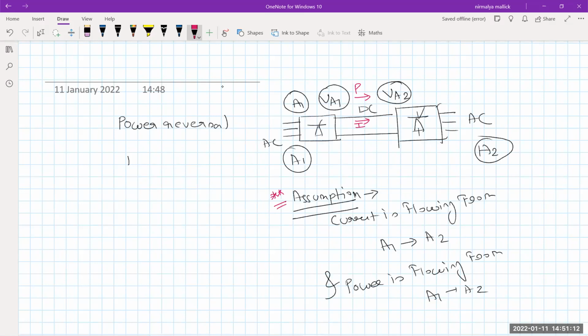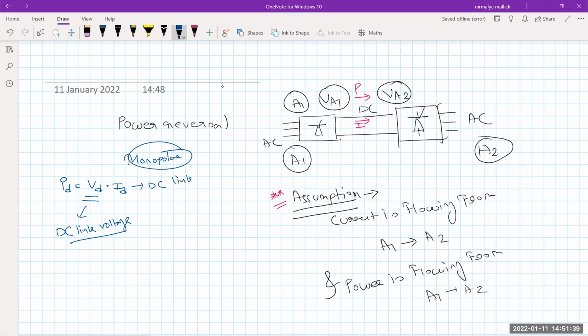What is PD? We know the DC link power is VD into ID for a monopolar link. Monopolar, VD into ID. Now what is VD? VD is the DC link voltage. And what is ID? It is the DC link current.